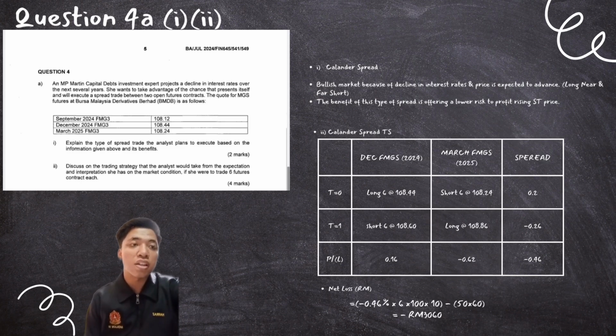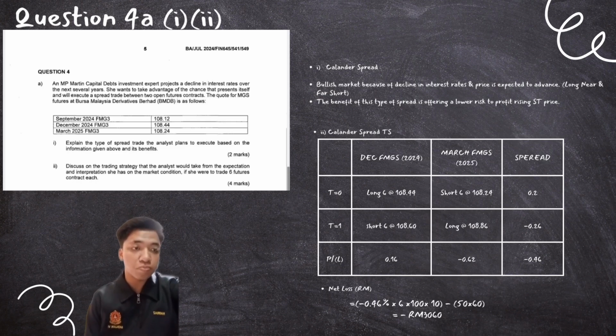For the T1, December FMGS 2024 short at 108.60, and March FMGS 2025 long at 108.86, and the spread is negative 0.26.